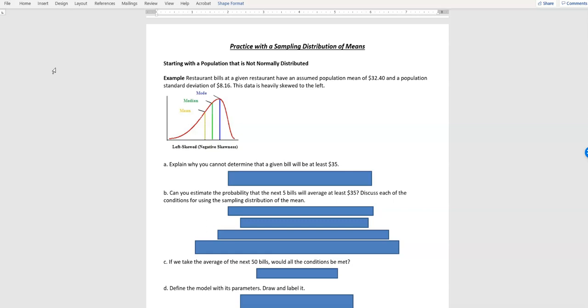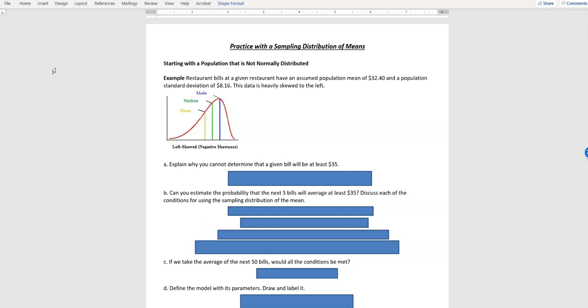Restaurant bills at a given restaurant have an assumed population mean of $32.40 and a population standard deviation of $8.16. This data is heavily skewed to the left. Just wanted to show you a picture of what that means. Left skewed means that you have a tail going off to the left. It also means that your mean is going to be less than your median, which is less than the mode.